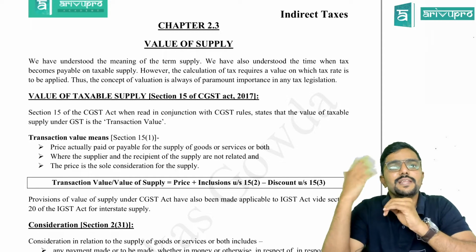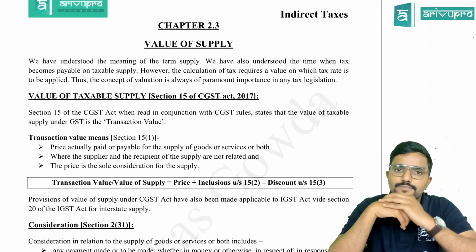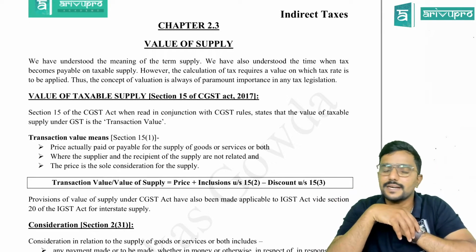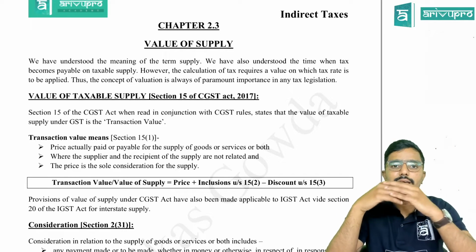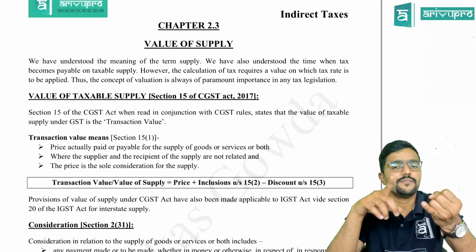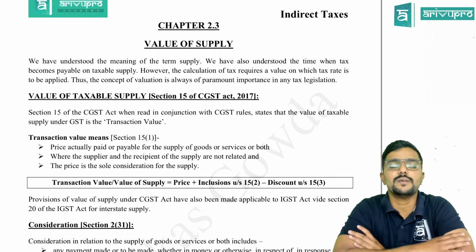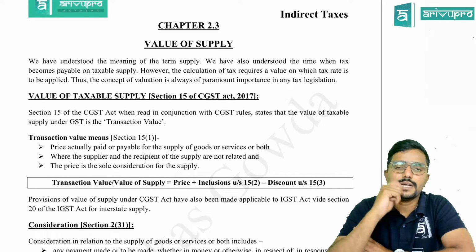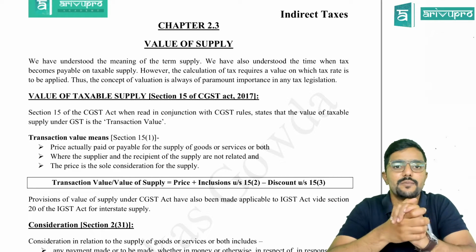For example, in income tax we apply the tax rates on what? Total income. How to calculate total income is given in the Income Tax Act. First calculate the income under each and every head separately, then give effect to clubbing provisions, then set off and carry forward of losses, then claim whatever deductions are available under chapter 6A, and you will get something called total income. On that, apply whatever tax rate is applicable and calculate your tax liability.